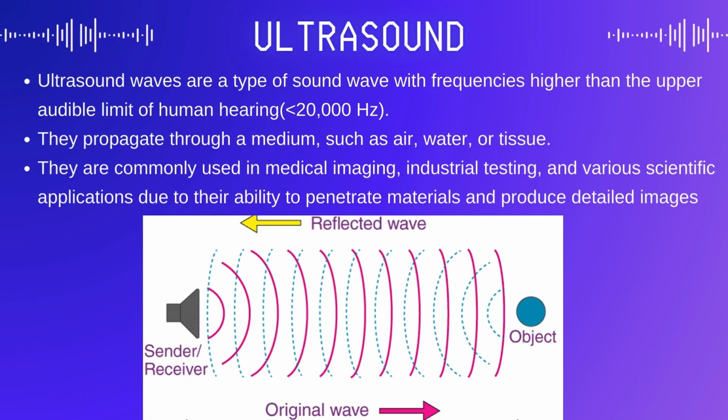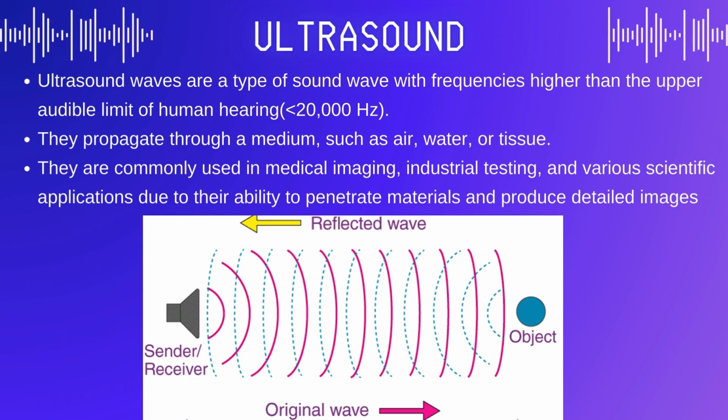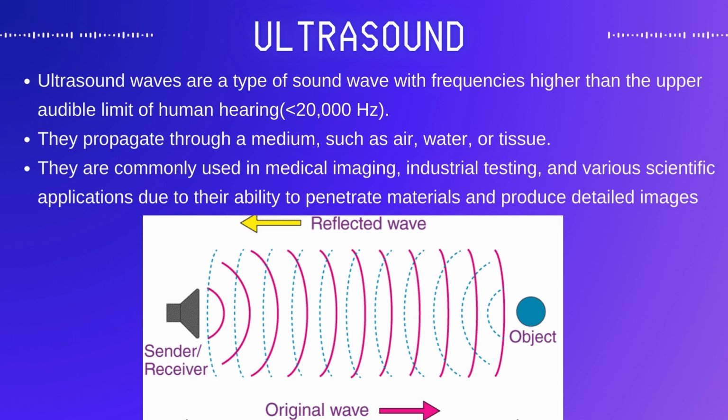Ever wondered how doctors can see inside the human body without using any incisions? What if I told you it's all thanks to a type of sound wave that's beyond the range of human hearing? Ultrasound, yes. Ultrasound waves are sound waves with frequencies higher than the upper limit of human hearing, typically above 20,000 Hz. These waves propagate through a medium, such as air, water, or tissue. Ultrasound waves are commonly used in medical imaging, industrial testing, and various scientific applications due to their ability to penetrate materials and produce detailed images about internal structures without causing harm or damage.